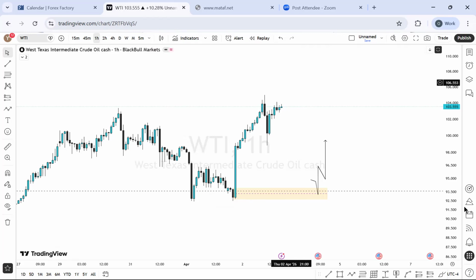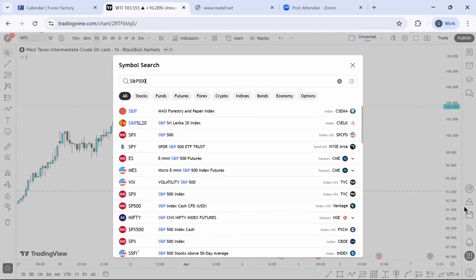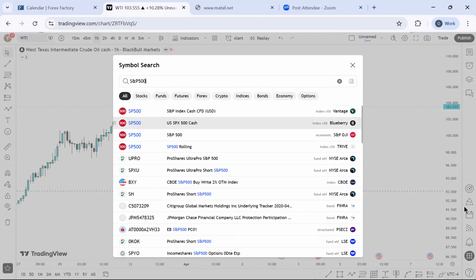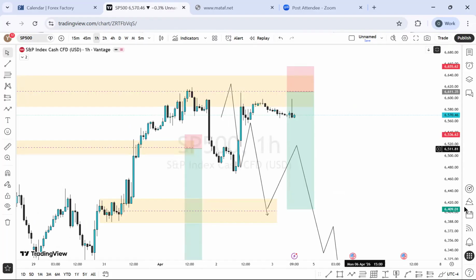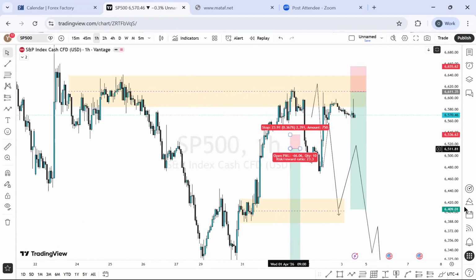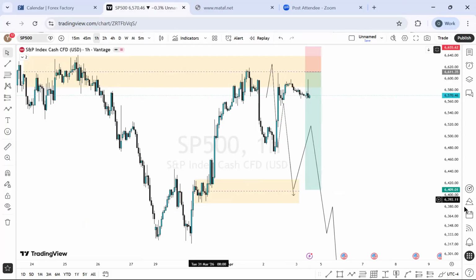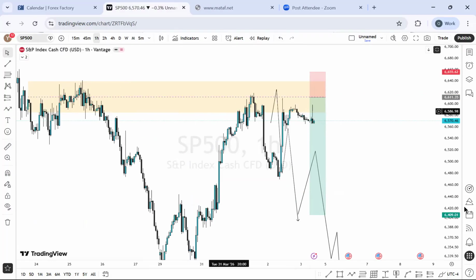I promised some guys to be checking this out. If I don't hear from them this week, I won't talk about this again. All right, this is pretty messy now. They took out all these levels right here. They didn't move into the buy zone right there. They went into the sell zone, which I talked about. They sold there a little bit, not much, but this is just too messy right now.